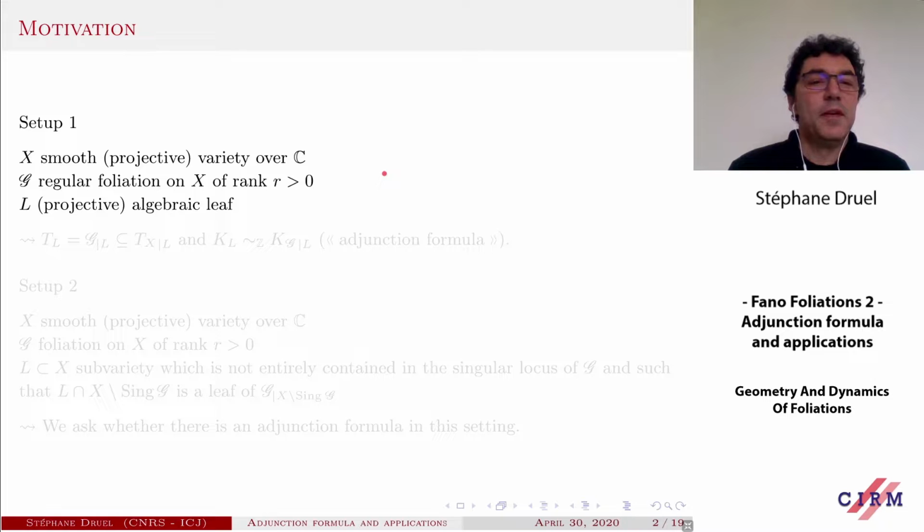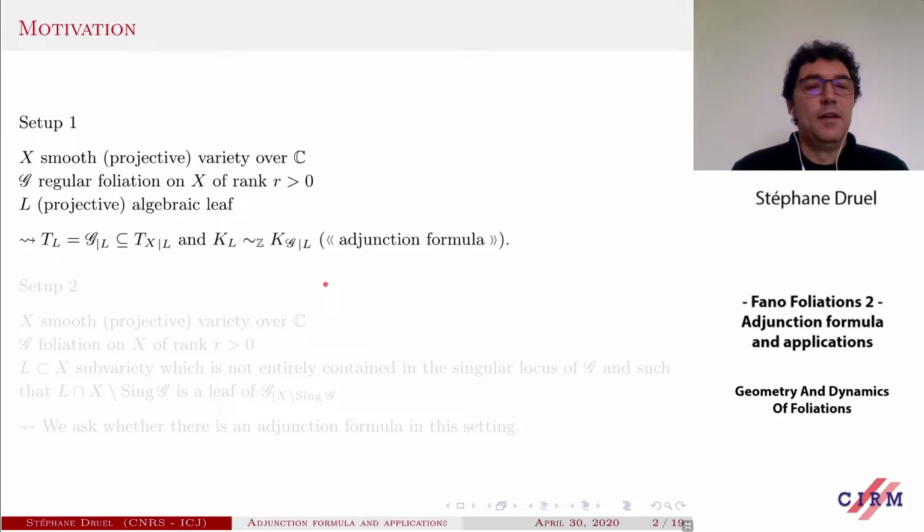So start with a smooth variety X over C and consider a regular foliation G on X, say of positive rank r, and consider L an algebraic leaf. In this case, by the very definition of leaf, the tangent space of L identifies with the restriction of G to L, contained in the restriction of T_X to L. So this equality is the important one.